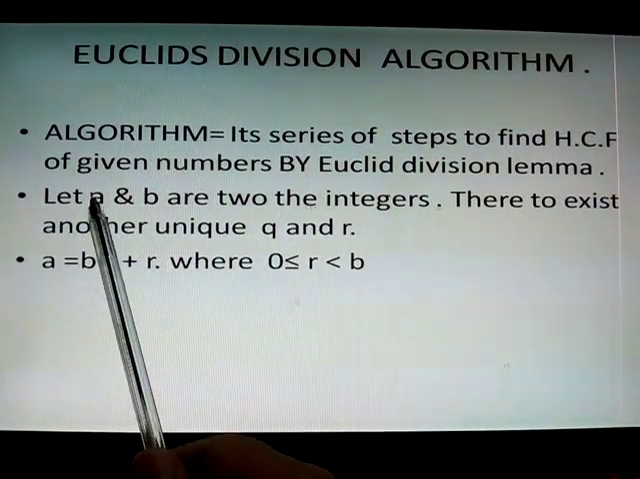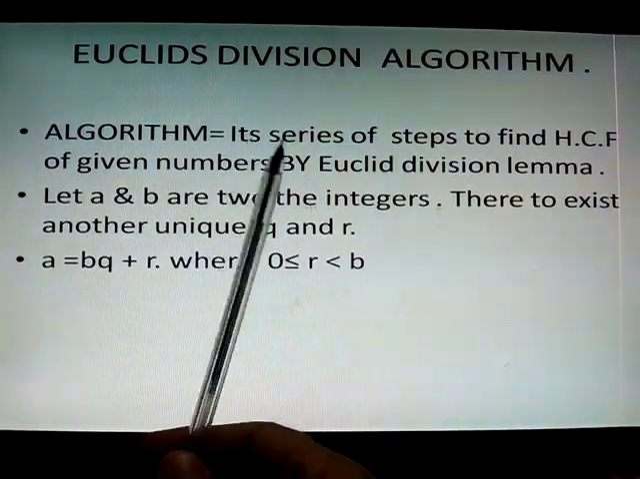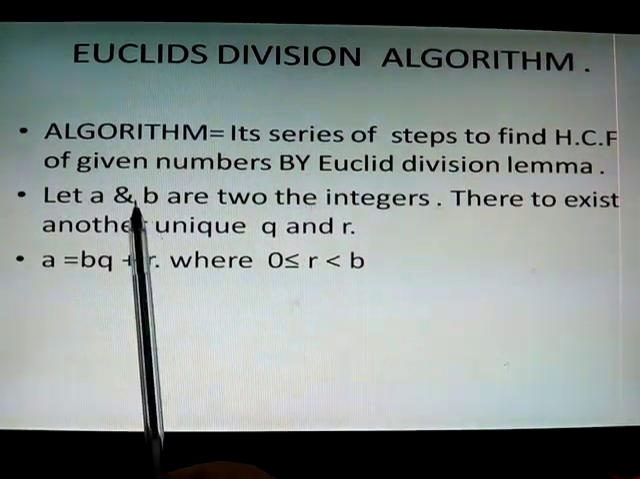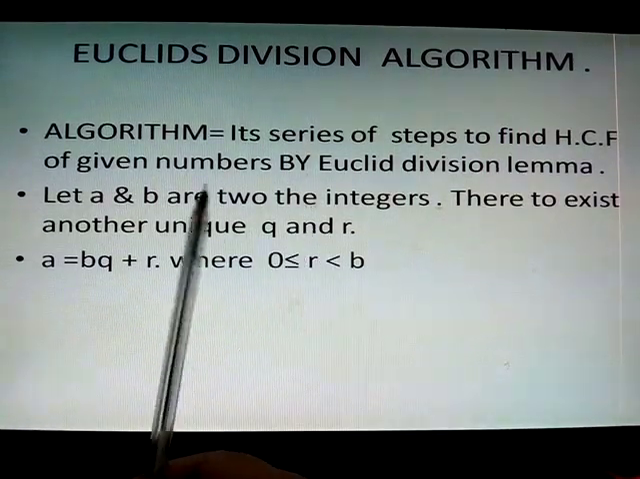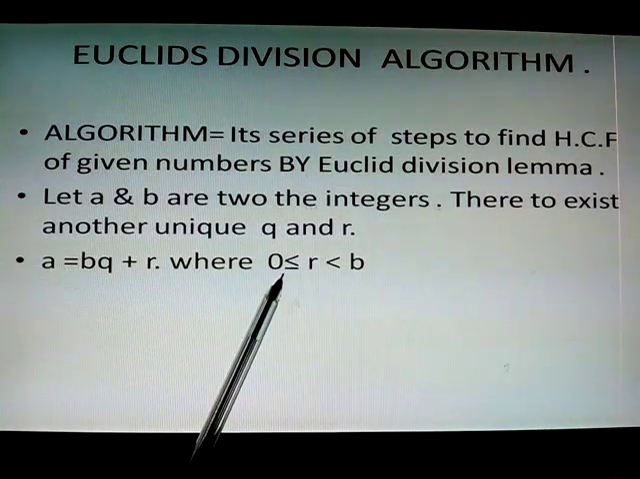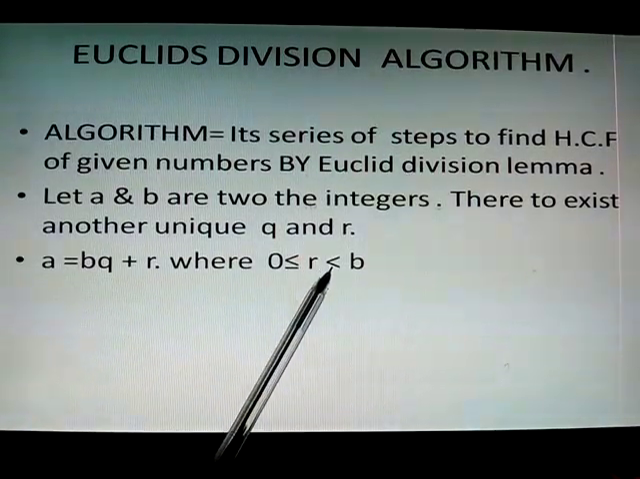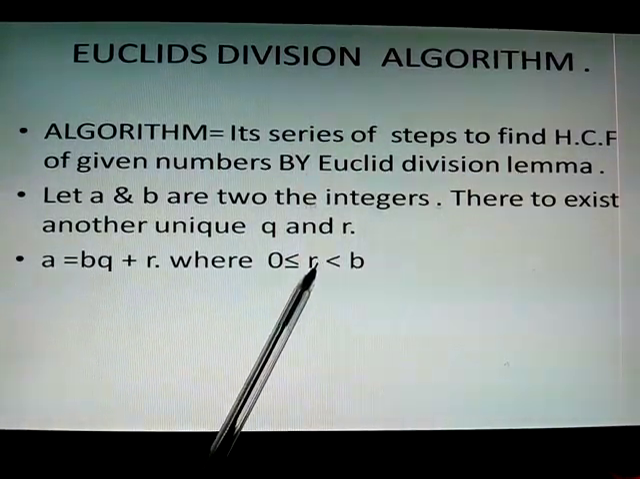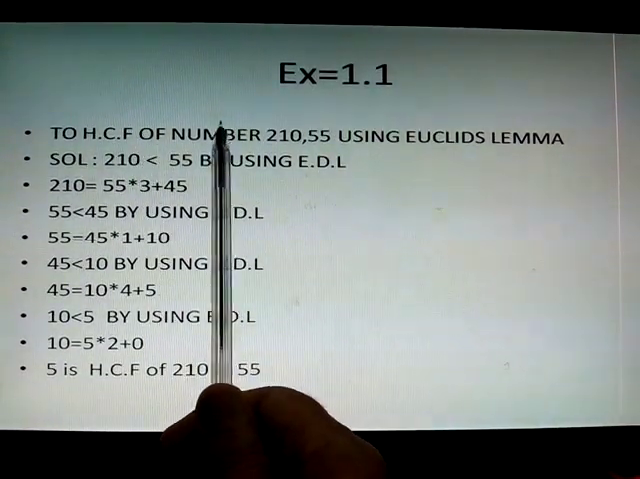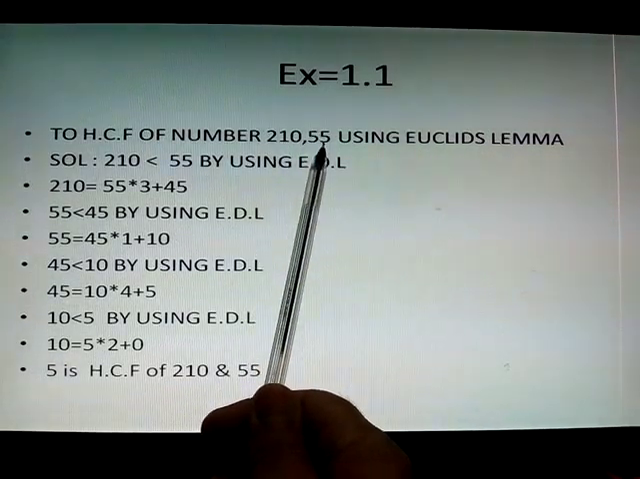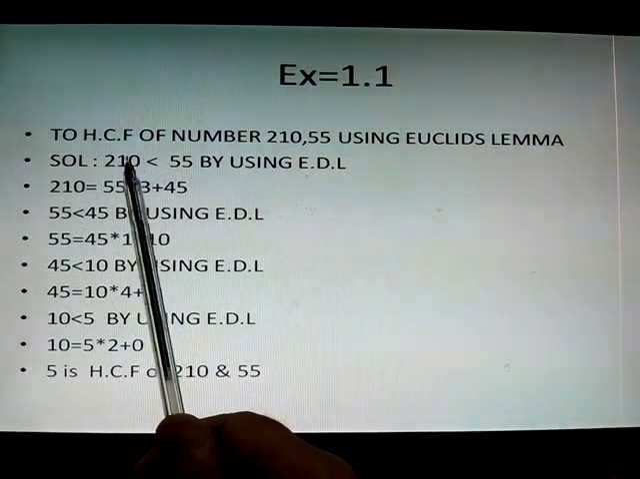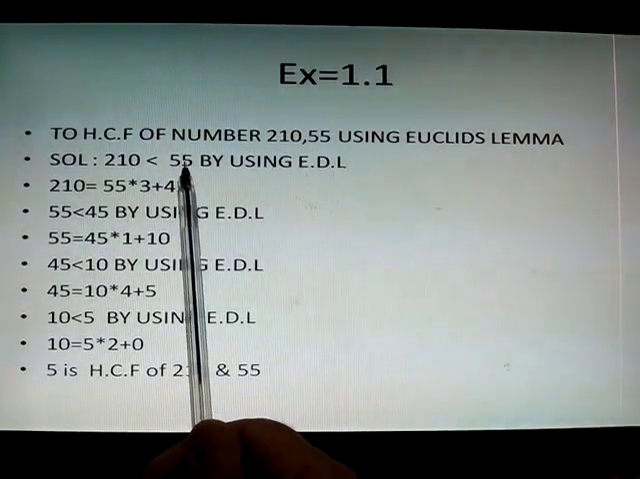So let A and B be two positive integers. There are other integers Q and R. So A is written as BQ plus R, where R is greater than or equal to 0 and less than B. So next, that is exercise 1.1, to find the HCF of the numbers 210 and 55 by using Euclid division lemma. So 210 is greater than 55.